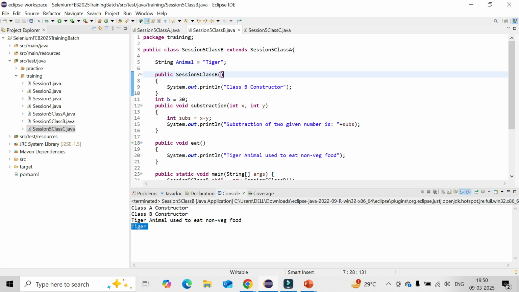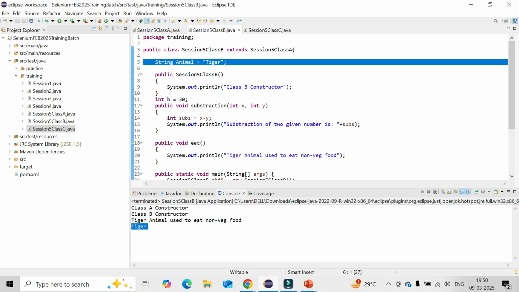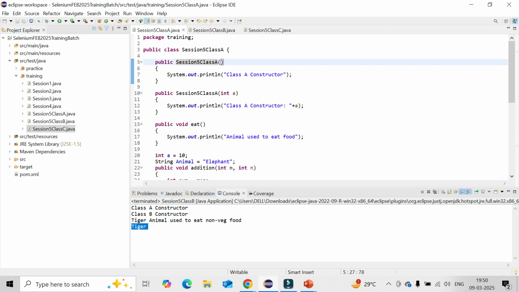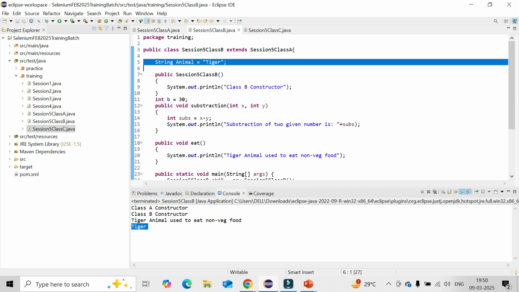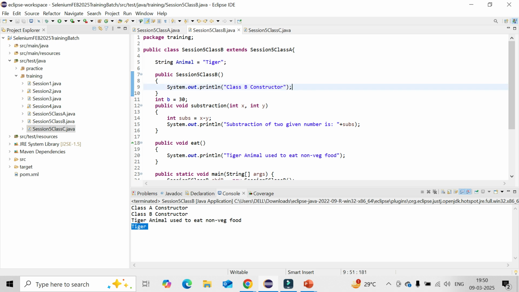Now say I was discussing that animal tiger, I don't want to call it in the child class as well. I want to only call the parent class variable. Still there is a provision: we can use the super keyword. So what is the way I can do it? Constructor you cannot override. So what is the best way I can do it? Let's go through it a couple of times, but this is not very straightforward. You need to understand it a couple more times, so that you can clarify all your queries.